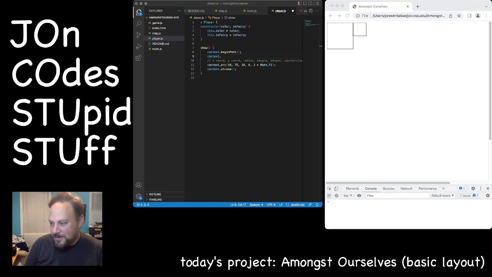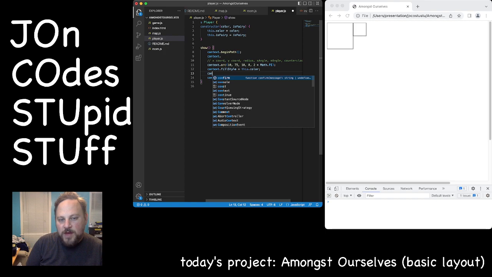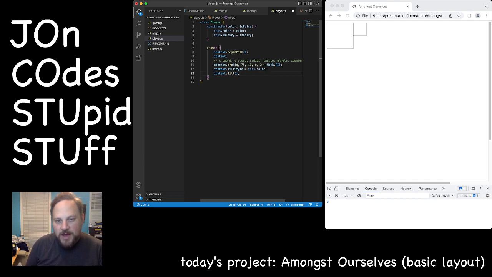Exactly what I thought it was. Okay, so let's see. We want to do that. We will do context.fillStyle equals this.color, and we'll do context.fill, not stroke. And we'll get rid of this. And so now we have a circle that has a color.